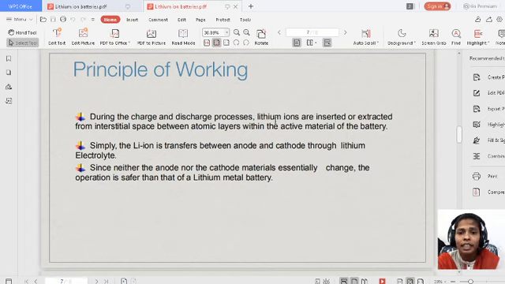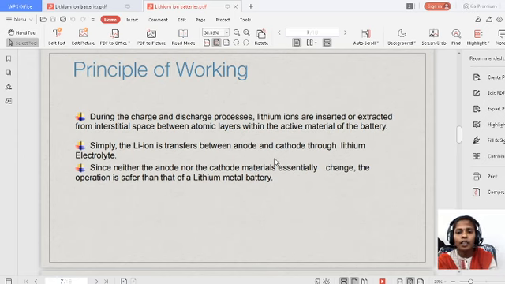So lithium ions are inserted, that means gained, or extracted, that means removed, from the interstitial space between the layers of active material of the battery. Simply, the lithium ion is transferred between anode and cathode through the lithium electrolyte.